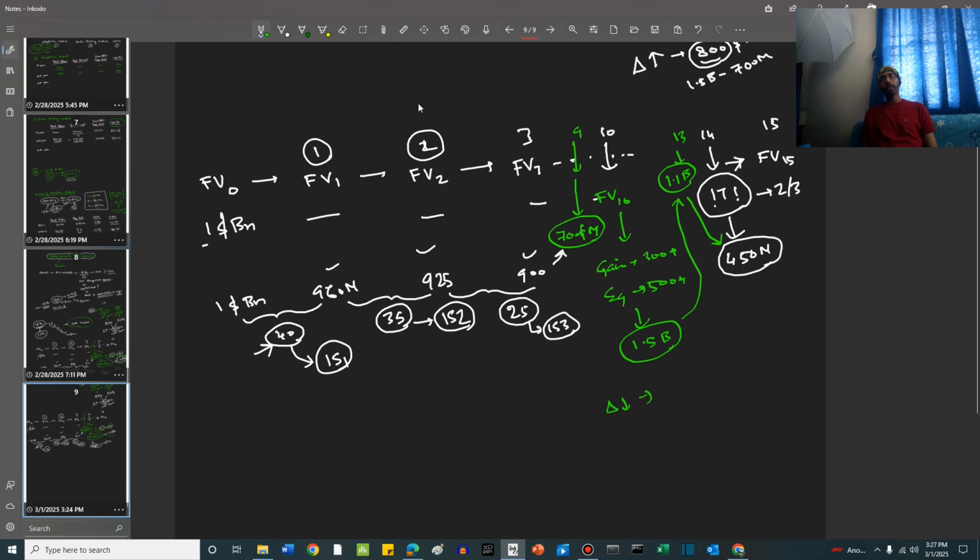is 1100 minus 450 is equal to 650 million.